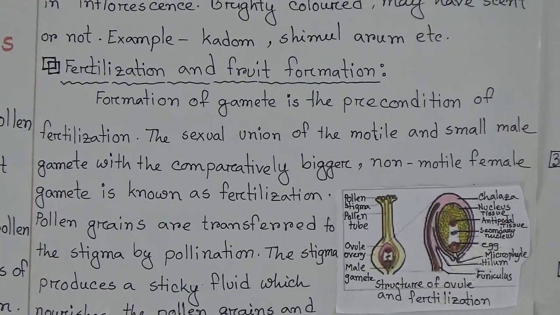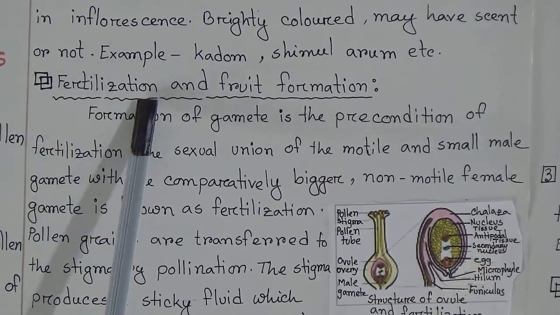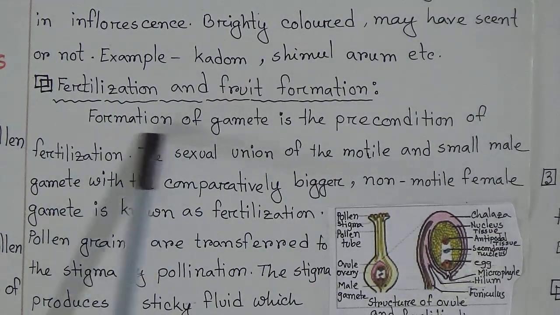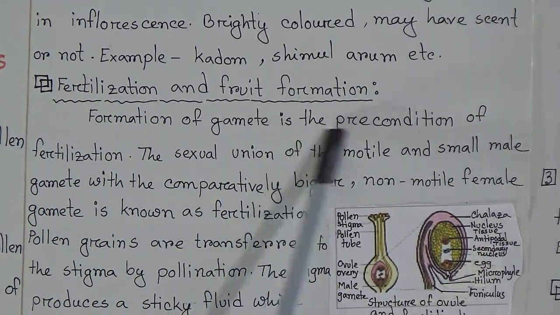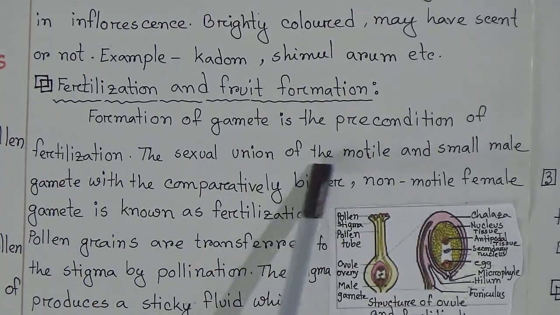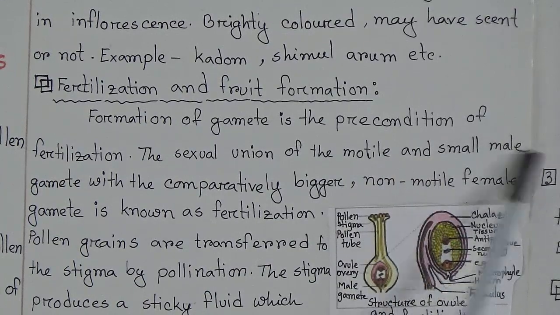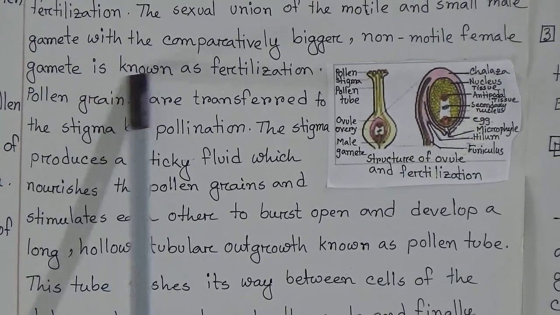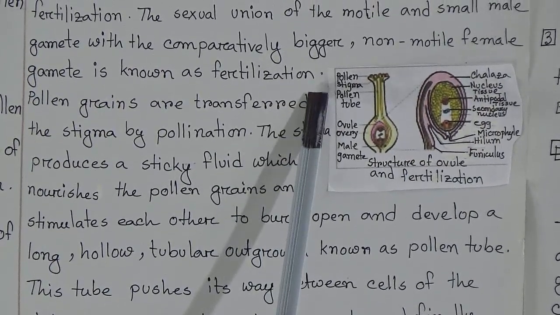Now we will talk about fertilization and fruit formation. Formation of gametes is the precondition of fertilization. The sexual union of motile and small male gametes with the comparatively bigger non-motile female gamete is known as fertilization.